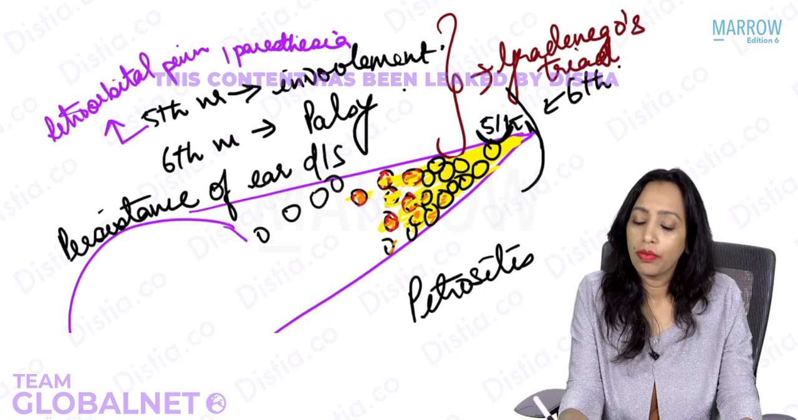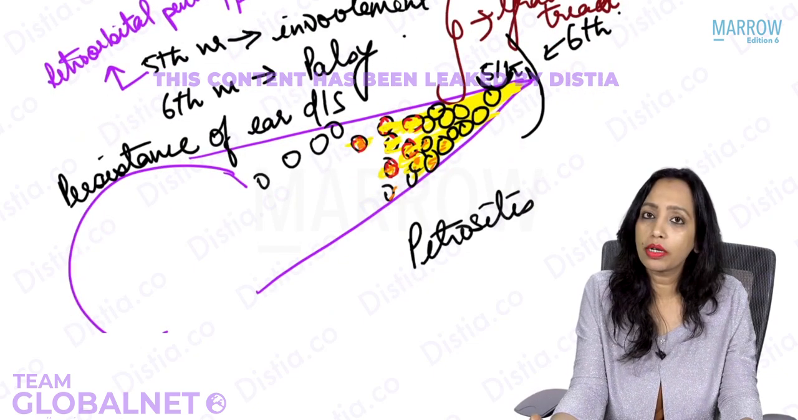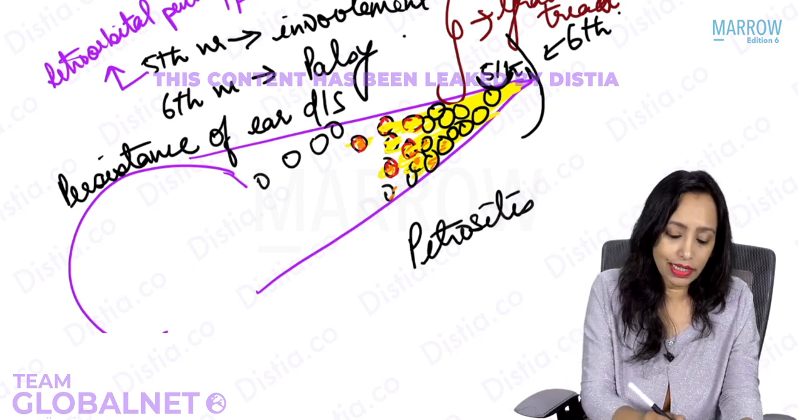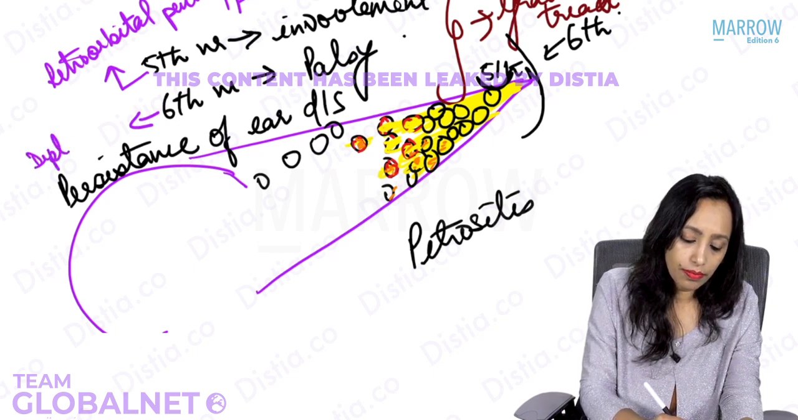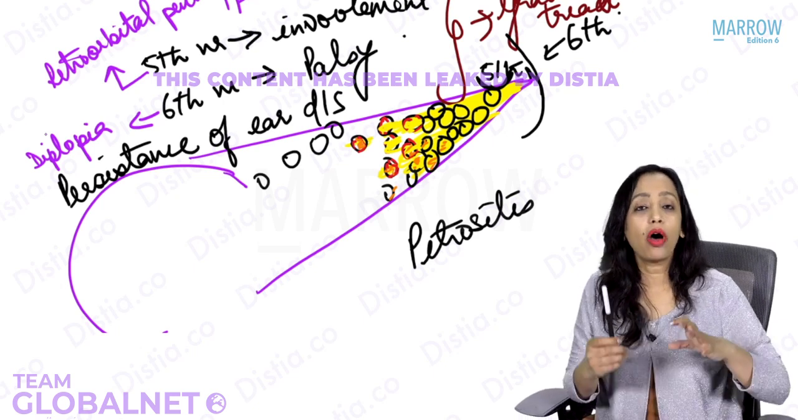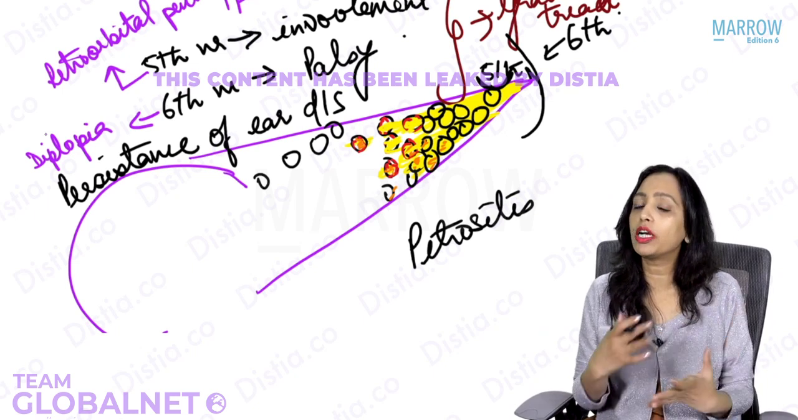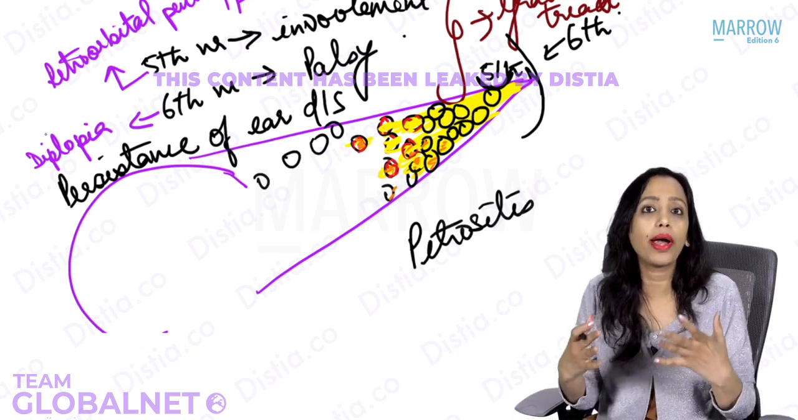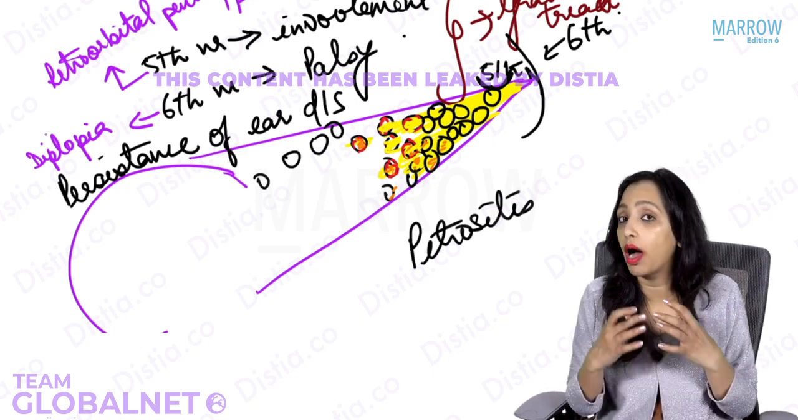Sixth nerve. Because of sixth nerve, what will happen? Sixth nerve palsy will lead to what? Sixth nerve supplies what? LR6. LR6 is what? Lateral rectus. Lateral rectus palsy will, yes, lead to diplopia. A patient of chronic otitis media presents with persistence of ear discharge following mastoid surgery, and there is diplopia.